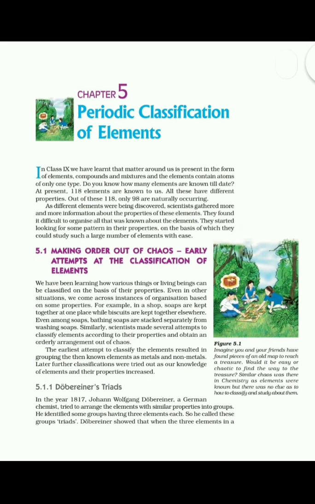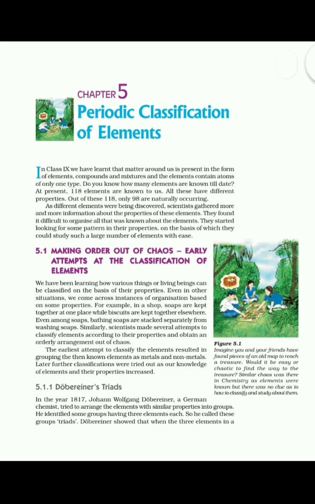In the 1800s, only 30 elements were known. In the year 1817, Johann Wolfgang Dobereiner, a German chemist, tried to arrange the elements with similar properties into groups. He identified some groups and each group had 3 elements. So, he named those groups triads. Tri means 3. So, in one group 3 elements were there, and so it was called a triad.